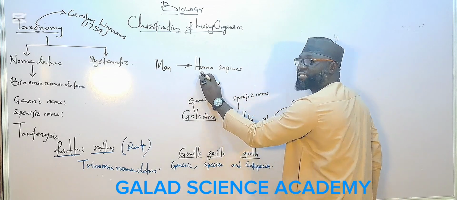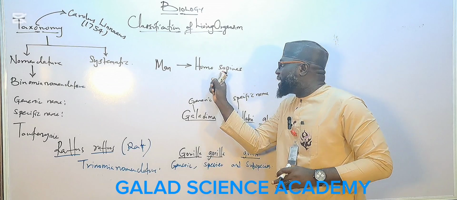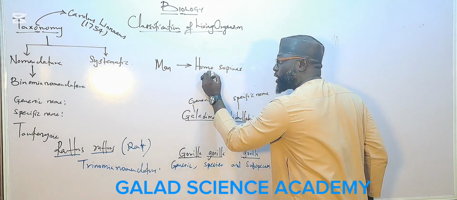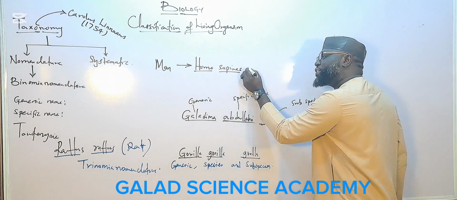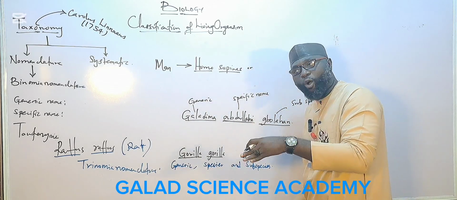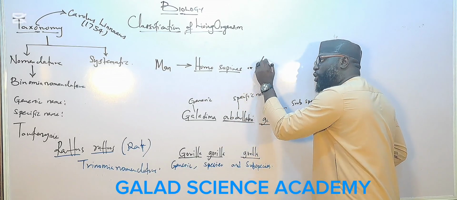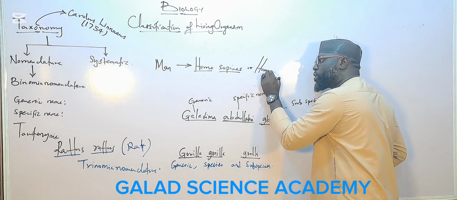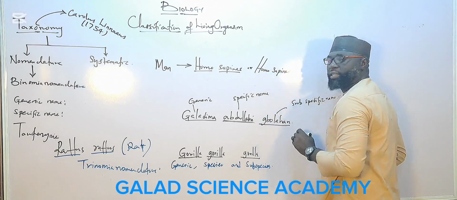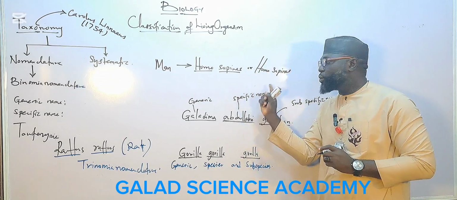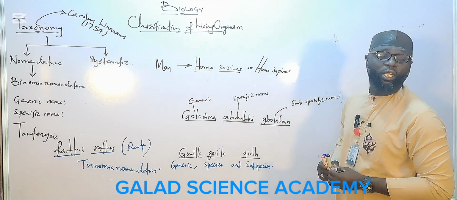You can observe that Homo is the generic name, starting with a capital letter. Sapiens starts with a small letter, the specific name. Or if it is inside a book or on a laptop screen, it will be like this: Homo sapiens, in italicized form without underline.